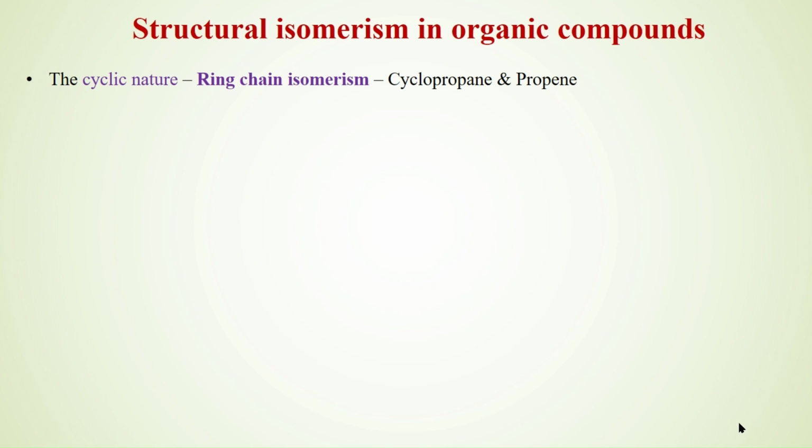There is another set of structural isomers where the nature of the bonding changes. One exists in cyclic form, another exists in open chain form. They are called ring chain isomers. An example is cyclopropane and propene. They have the same molecular formula.